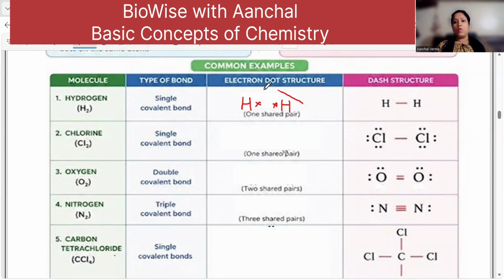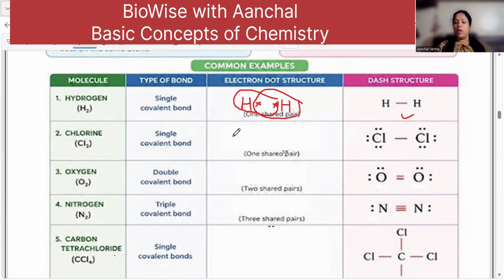So what will happen? This hydrogen is going to share this electron and this hydrogen is going to share this electron. Finally they have one pair of electrons shared, so there is one dash between the two atoms. So hydrogen forms H dash H. Understood? There is a single covalent bond present.